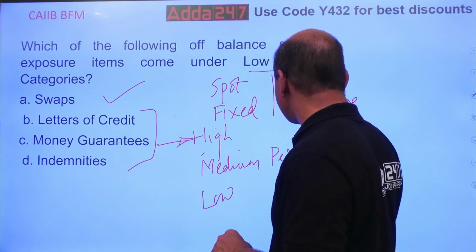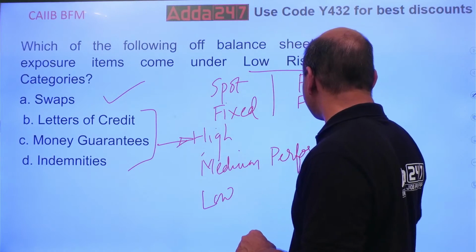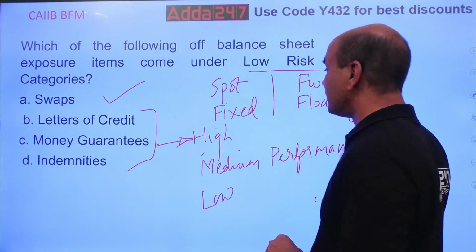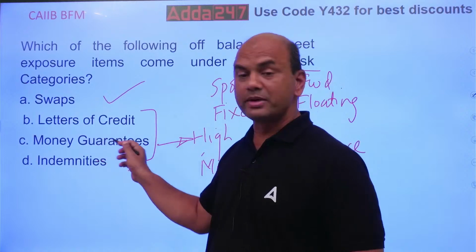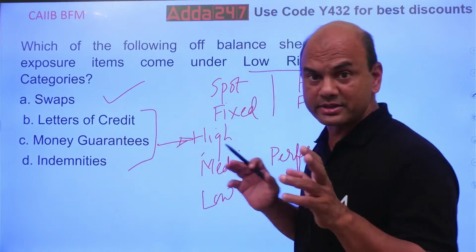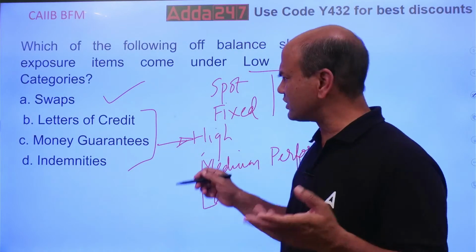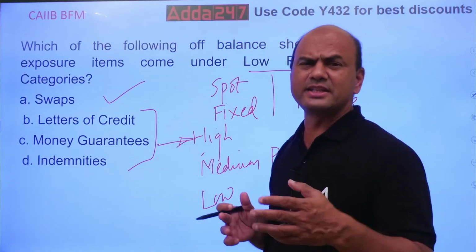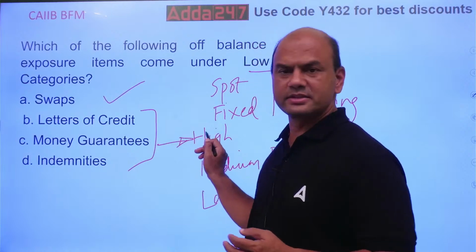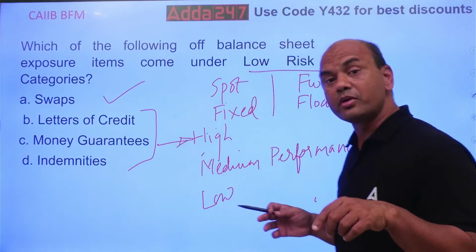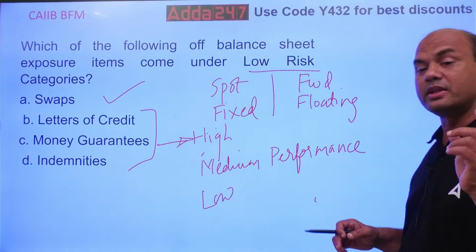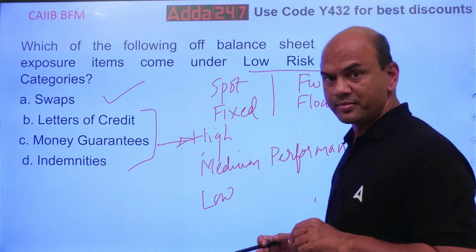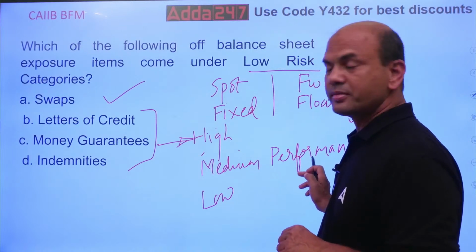Here I am talking of money guarantees, understand the difference now. Money guarantee, standby guarantee, general standby guarantees, financial guarantees are all under high risk. Whenever I am talking of performance guarantee, it means someone else is performing. In that case, it becomes medium risk.